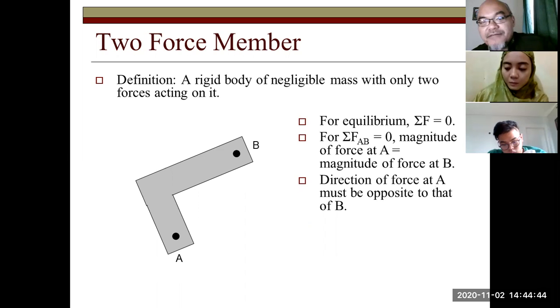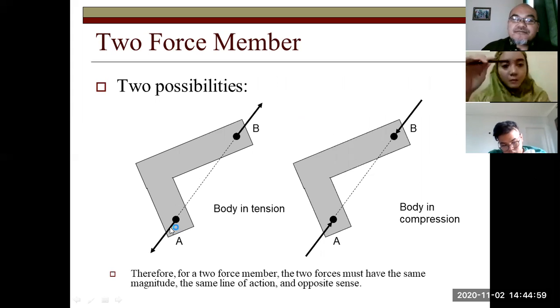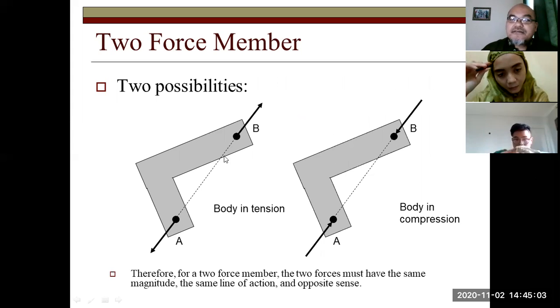Then for sigma F along AB equals zero, the magnitude of force A should be the magnitude of force B, but they are opposite to each other. The direction of force A must be opposite to that of B. So two possibilities, like this. Yeah, two force members. So the body is in tension.